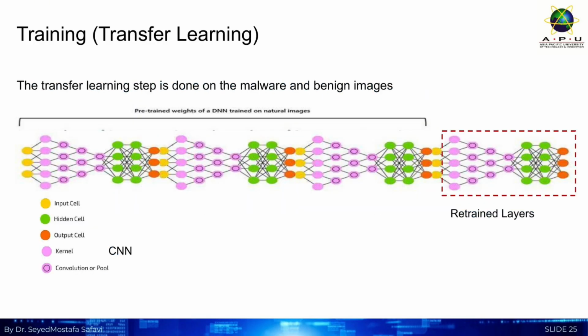This graphic illustrates the transfer learning process. We take a convolutional neural network, CNN, and train it on our malware and benign, good images. The key is the retrained layers. These are the layers we fine-tune to teach the model to distinguish between malware and benign files, leveraging the deep feature extraction power of the pre-trained CNN.